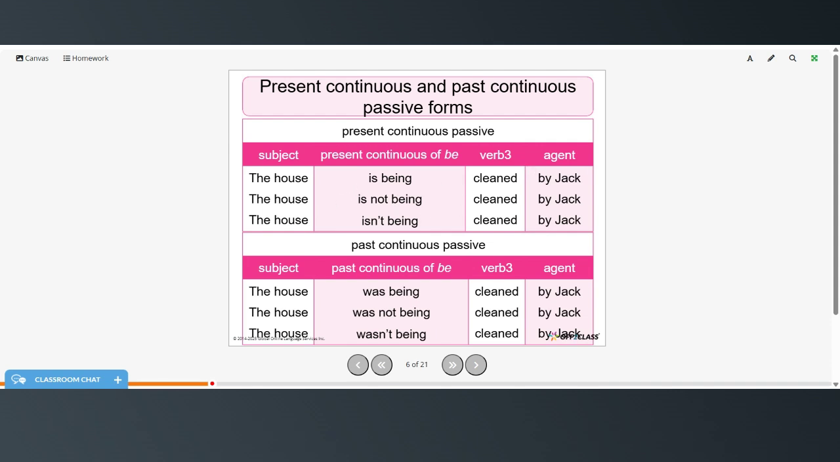The house is not being cleaned by Jack. The house isn't being cleaned by Jack. And if you want the past continuous passive, again, it's subject plus past continuous of be, third form of the verb, and then the agent. The house was being cleaned by Jack. The house was not being cleaned by Jack. And the house wasn't being cleaned by Jack.